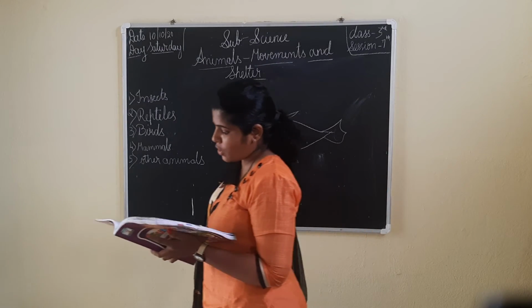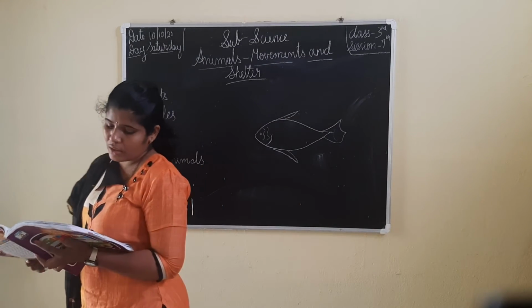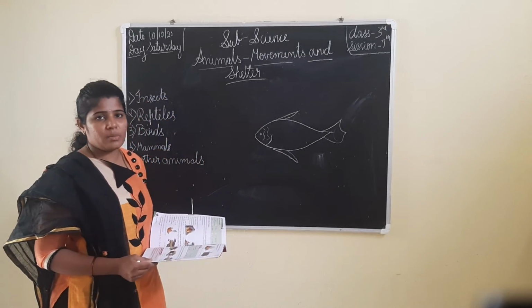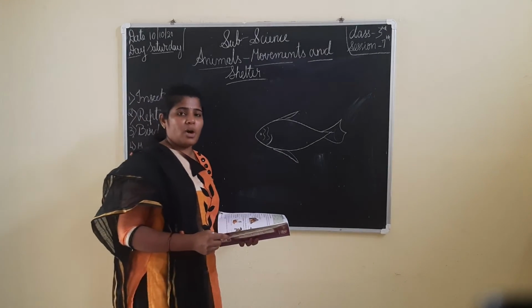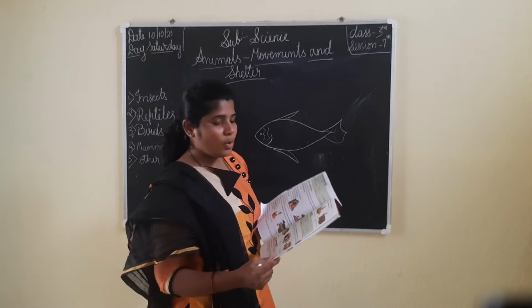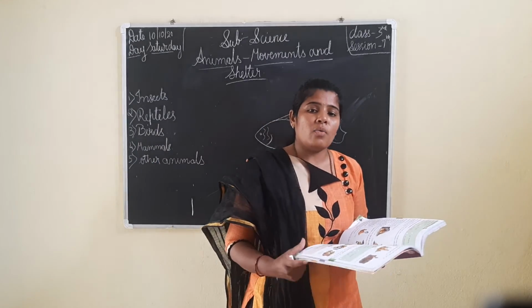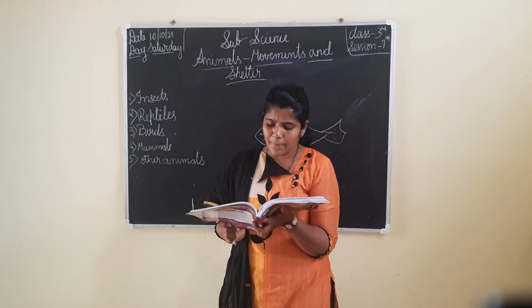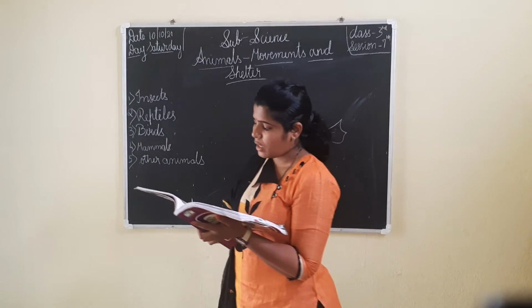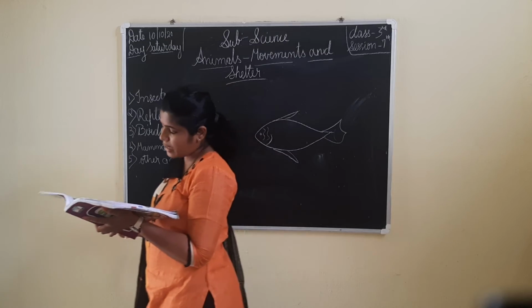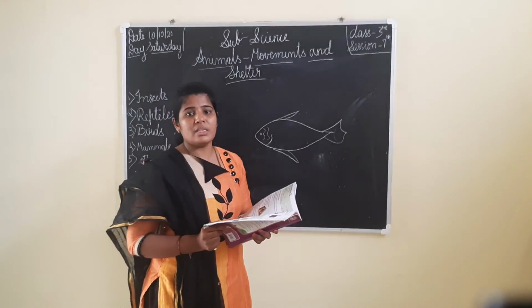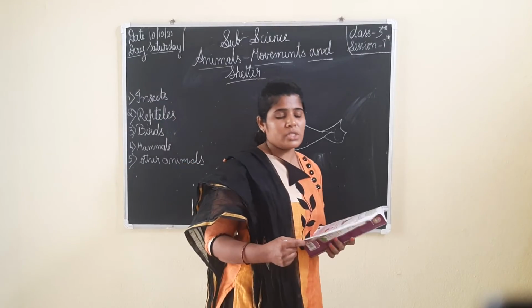Next, homes of domestic animals. Up to here we have learned about the wild animals and where they live, and the farm animals also. Now we are going to learn about the domestic animals and what their houses are. Some animals are kept at home. They are called domestic animals, which we can see in our environment.